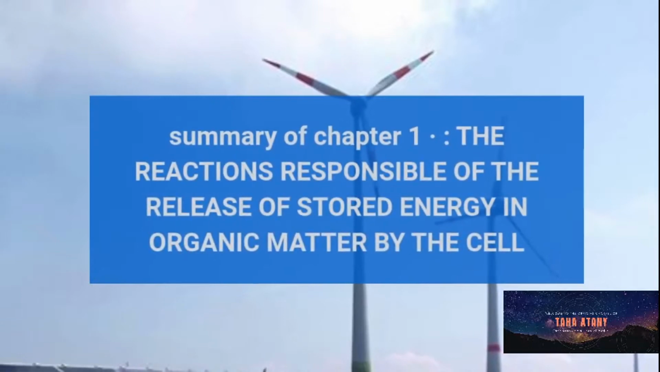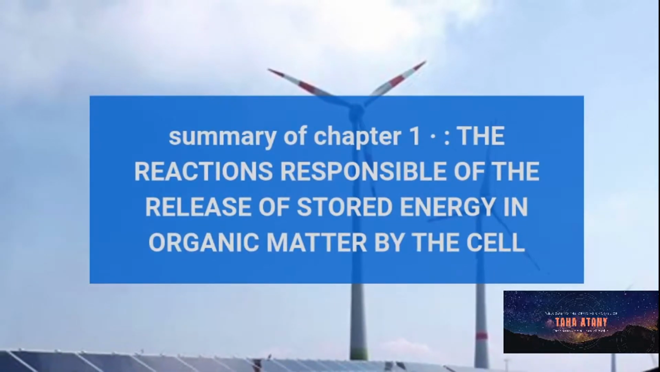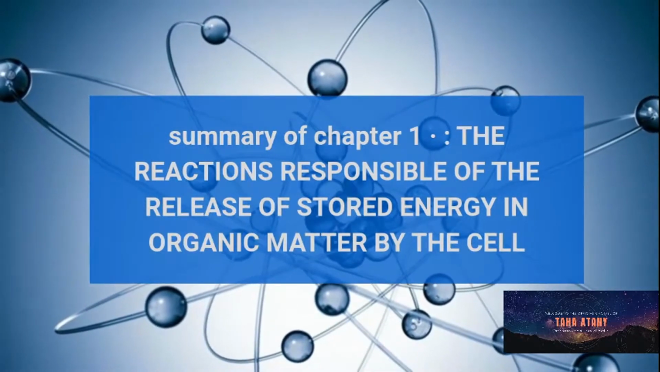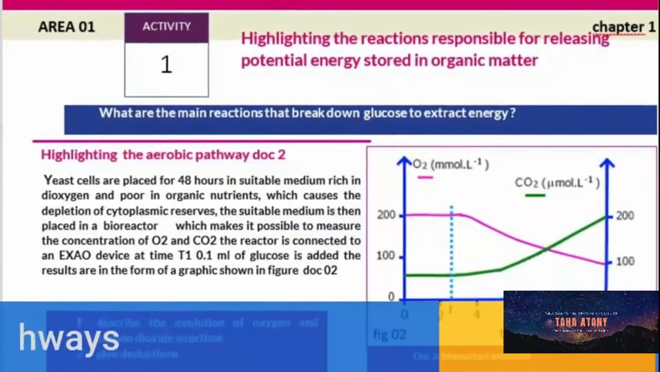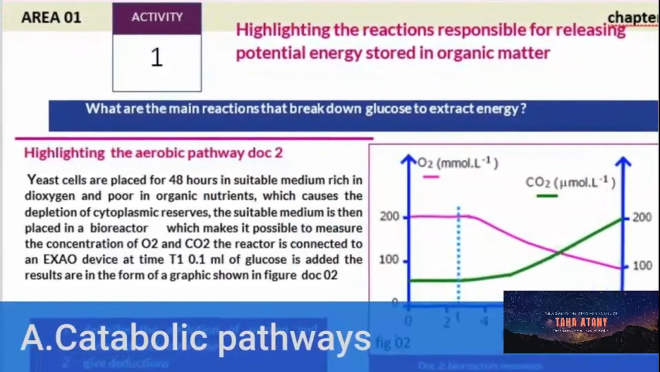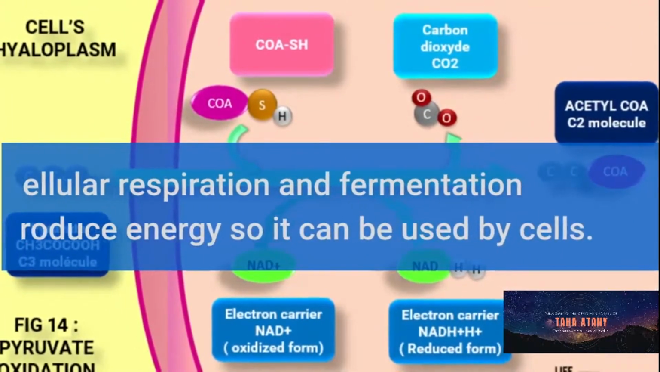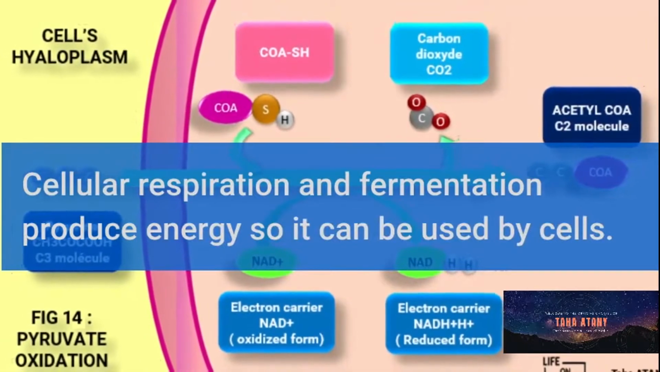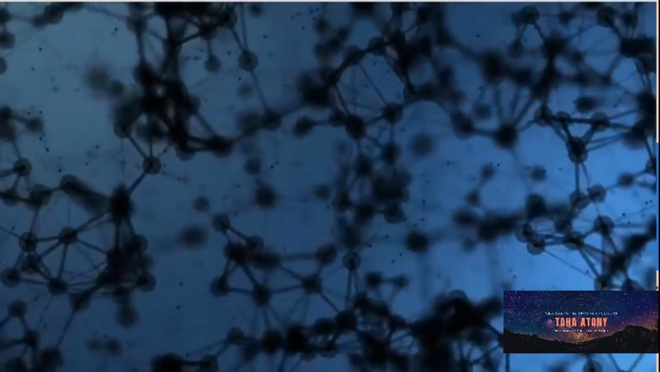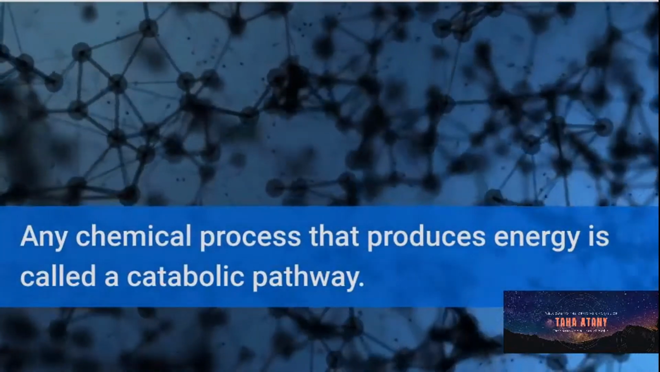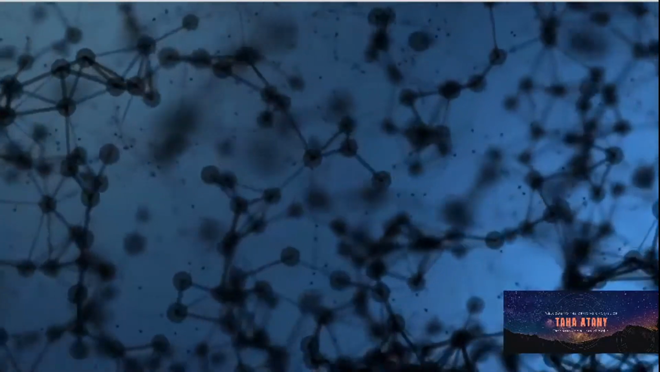Hello there, this is the summary of Chapter 1, the reactions responsible for the release of stored energy in organic matter by the cell. Catabolic pathways. Cellular respiration and fermentation produce energy so it can be used by cells. Any chemical process that produces energy is called a catabolic pathway.